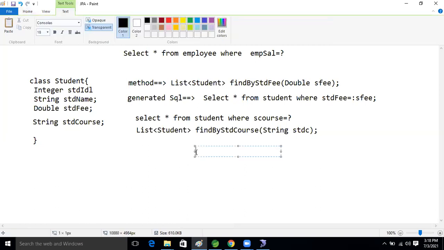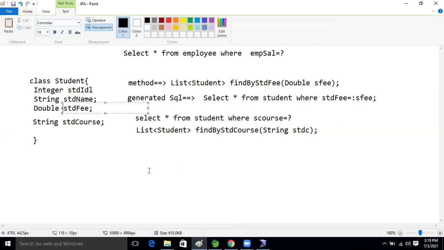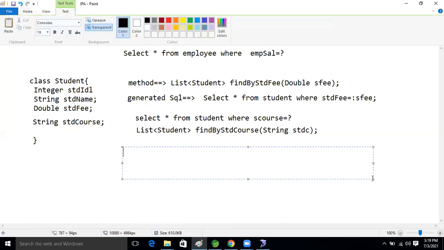Okay, guys, our next query is based on the fee. Based on that fee only we will select the data. Earlier we selected records based on the course. Now let's select based on the fee only. So it is findBy. After that, what is the variable name? Std fee, we will take stdFee.